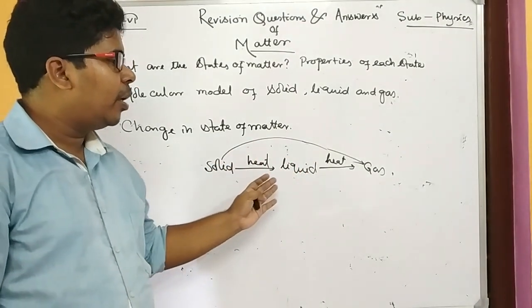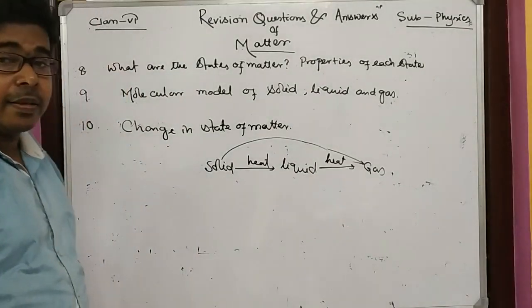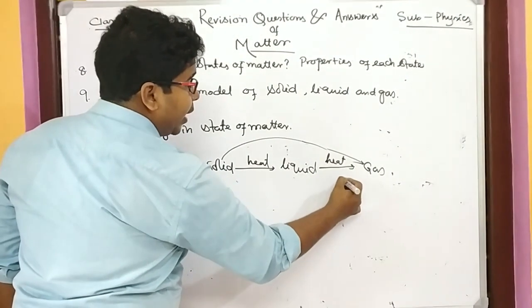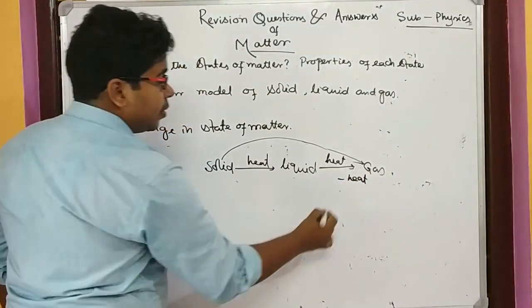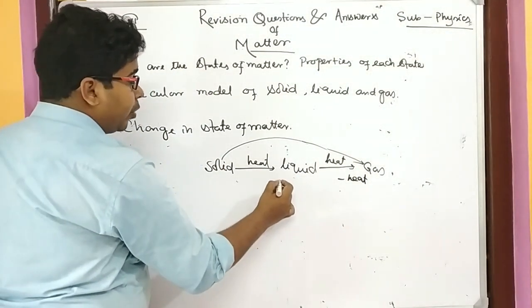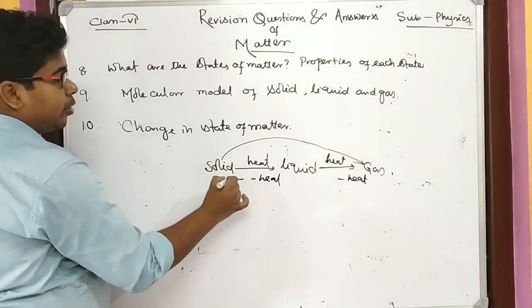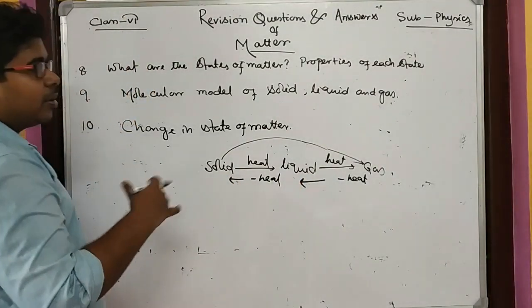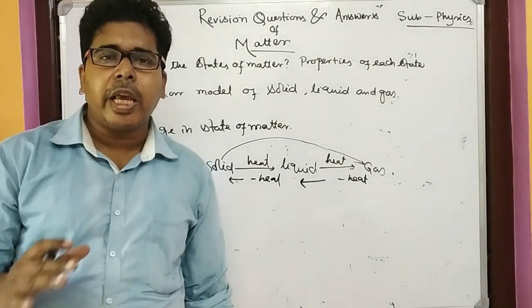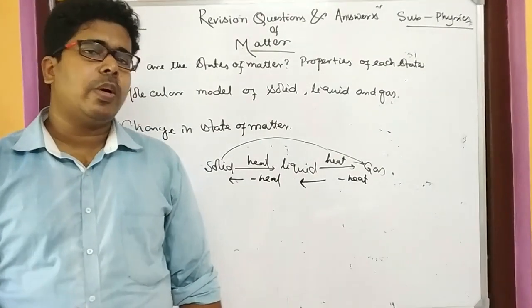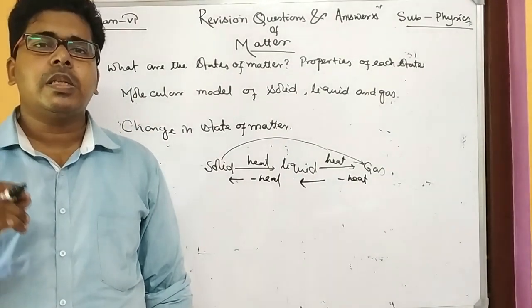If you give heat, liquid is converted into gas. In the opposite direction, if you take heat from gas, it is converted into liquid. If you take heat from liquid, that is minus heat, it is converted into solid. So these are the steps, and that is known as change of state.